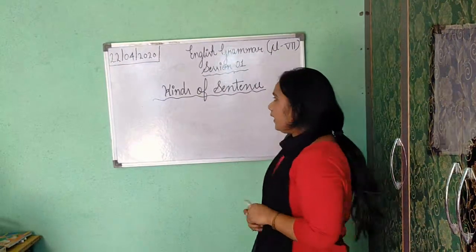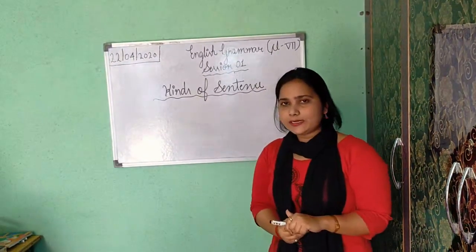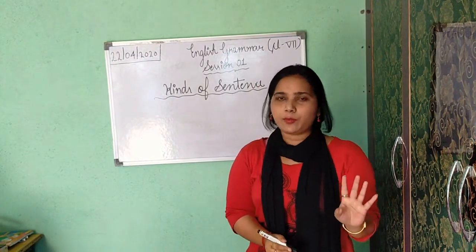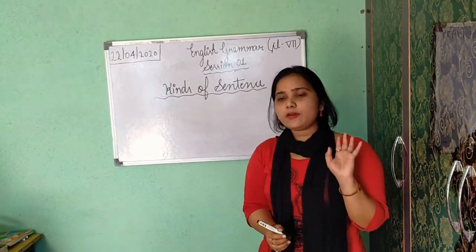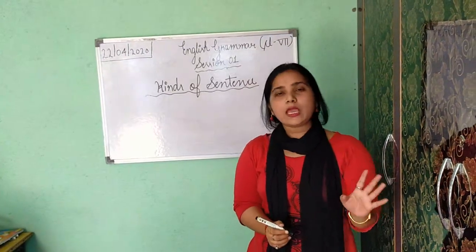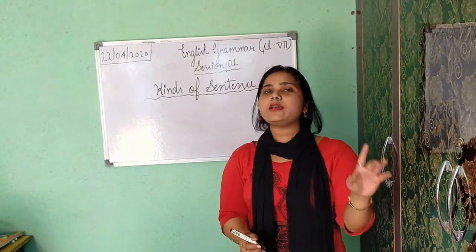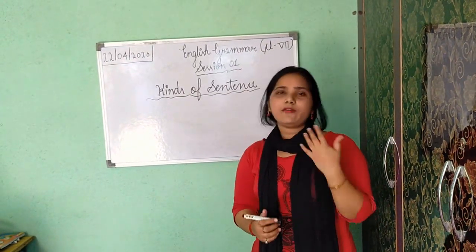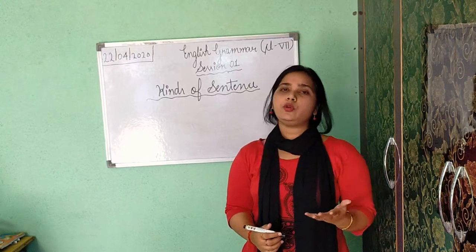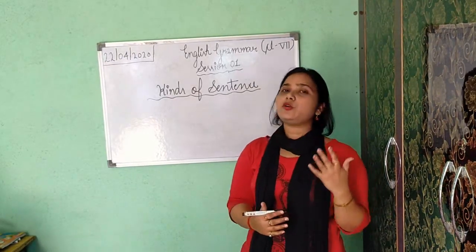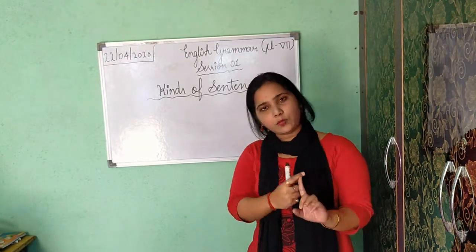How many kinds of sentence are there? There are 5 kinds of sentence. Always remember, there are 5 kinds. I think in some books you are getting 4 kinds. That is okay, because nowadays we are not using one kind. But I will tell you because you need to know. It is grammar, so you need to know about all the things, whether it is a small part or a big part.